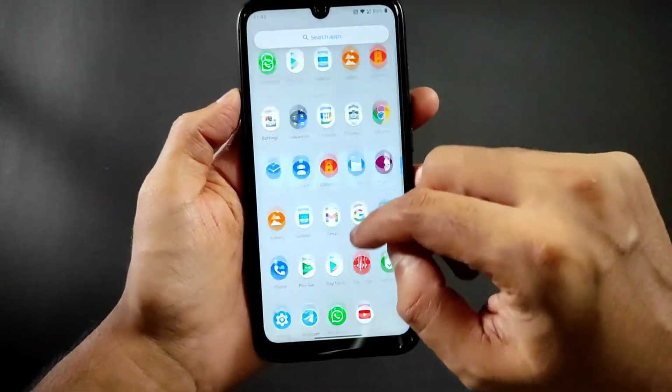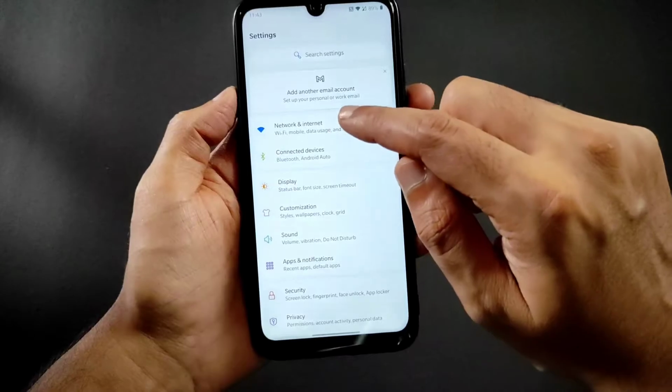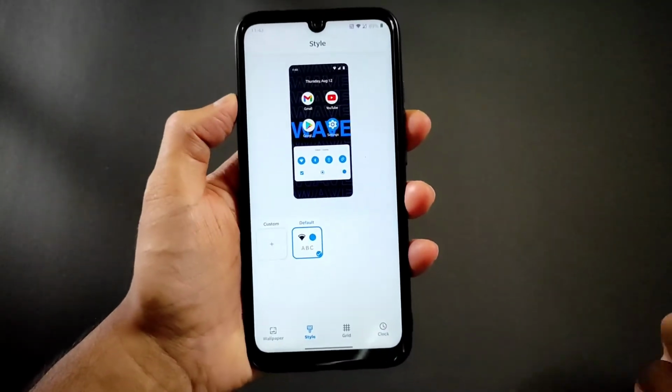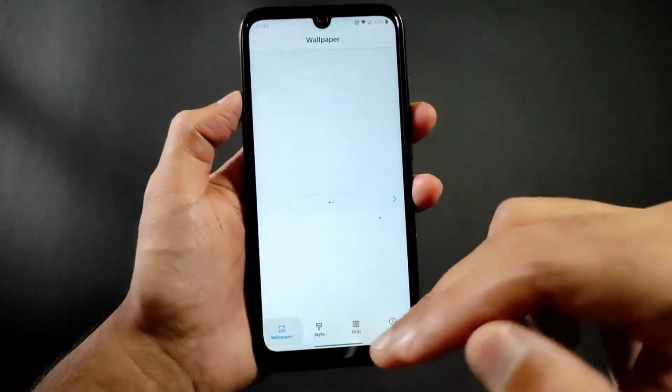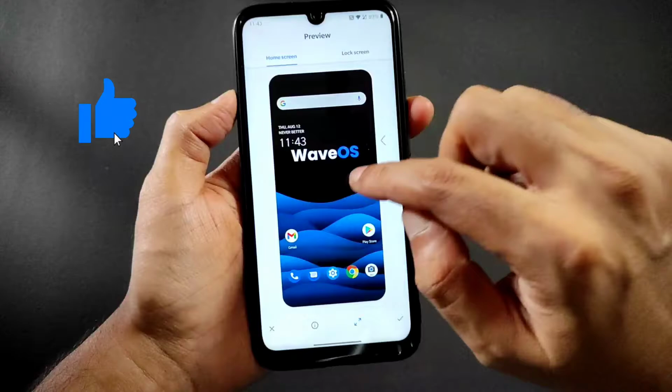You get this kind of gallery application. FM radio is also pre-installed here. And coming to customization, let me show you. You won't get lots of customization. You already know it. Because of this Wave OS, you get plenty of wallpapers here. As you can see, this new wallpaper is added. Let me show you.